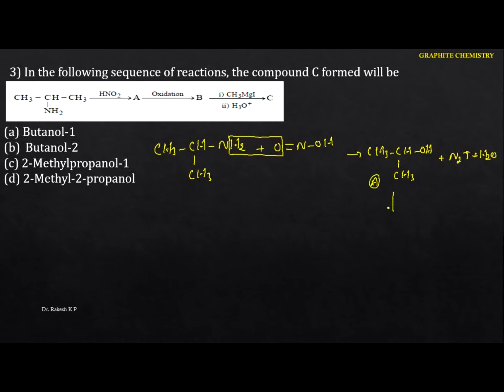So this particular compound, upon oxidation, is a secondary alcohol here. The secondary alcohol on oxidation is going to give the ketone, but here we got acetone. Okay, and next it is reacted with methyl magnesium iodide, that is the Grignard reagent.